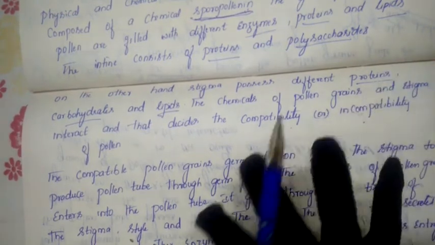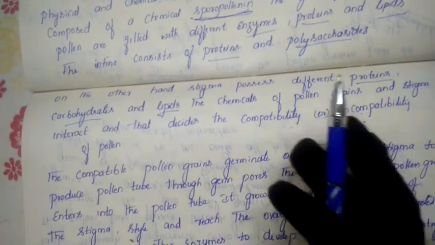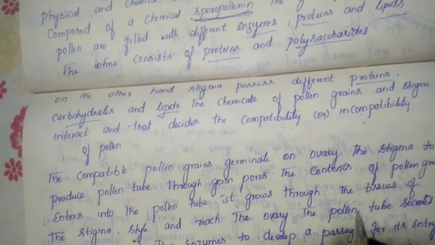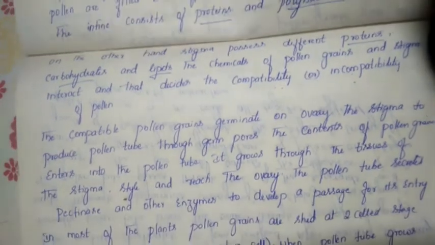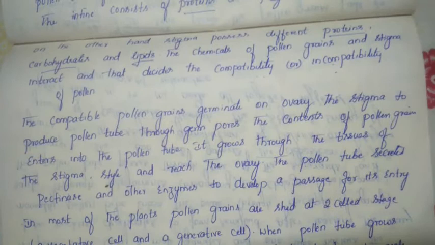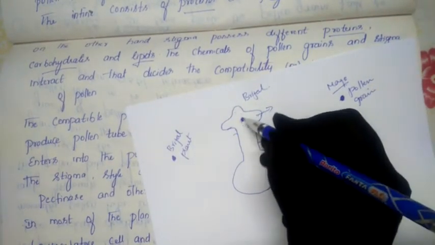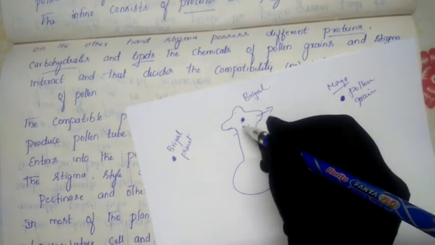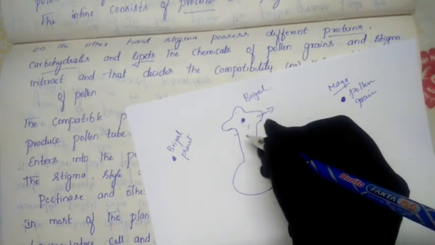Now we know how they will match each other. Next, if compatibility takes place, what happens? The pollen grain will start germinating on the stigma. Suppose the pollen grain belongs to the same species. Both have been matched with the help of those chemicals, and at that time the germination process takes place.